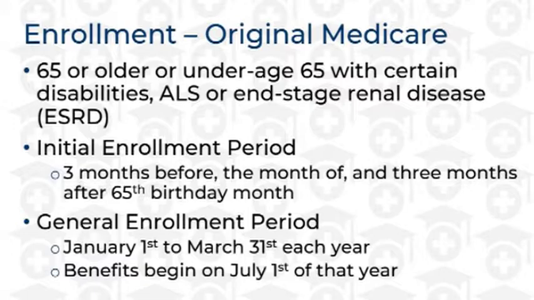Enrollment. Enrolling in Original Medicare happens during three distinct times: the initial enrollment period, IEP, the general enrollment period, GEP, and the special election period. The IEP is centered around the beneficiary's 65th birthday month and begins 3 months prior and ends 3 months after. If the beneficiary chooses not to enroll during their IEP, they have the opportunity to enroll during the GEP, which starts each January 1st and runs through March 31st, with benefits beginning on July 1st of that year.